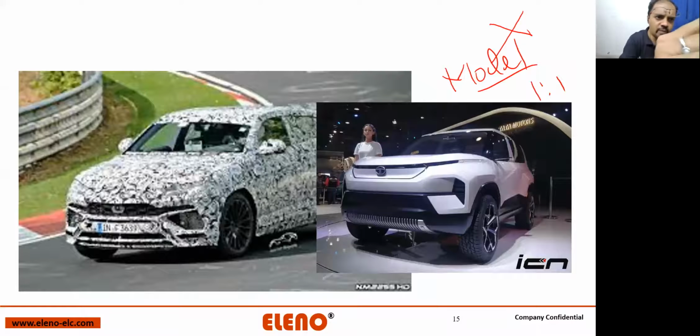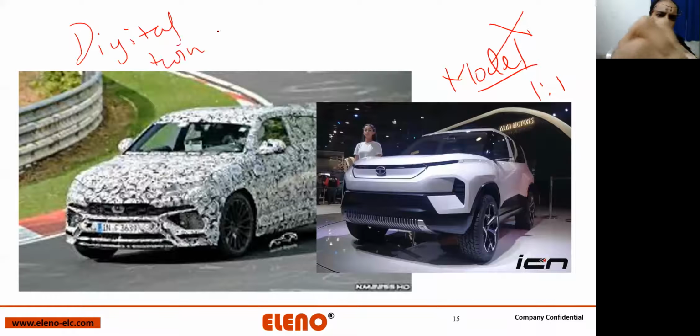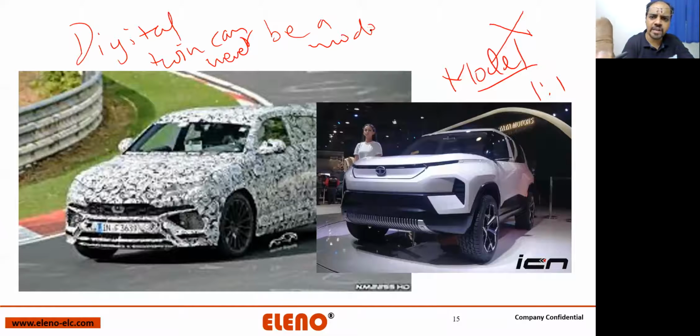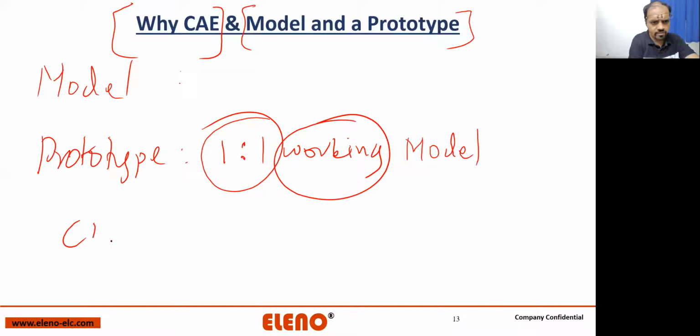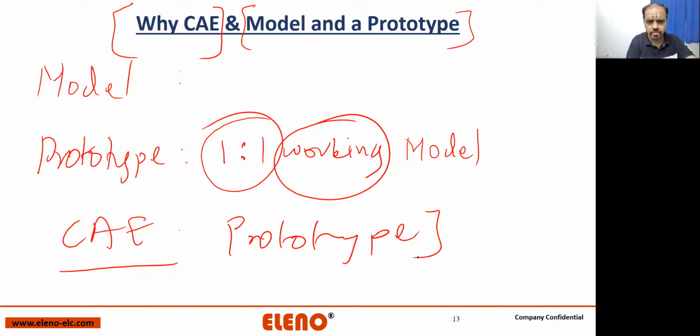Okay, that's the statement, right? So a digital twin can never be a model. That means whatever we build in CAE is always called a prototype.